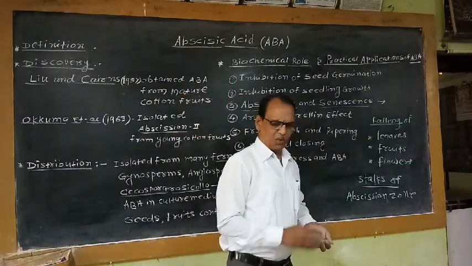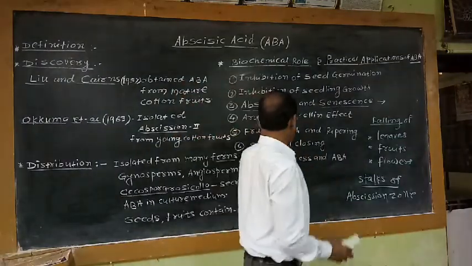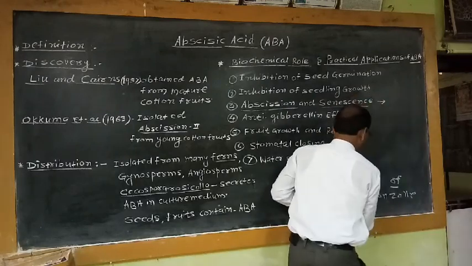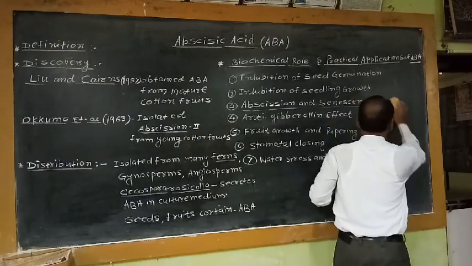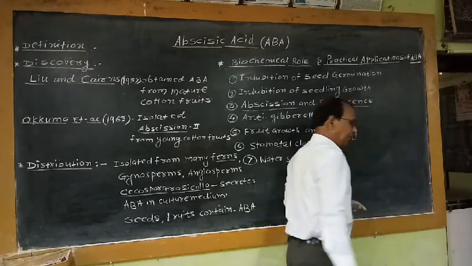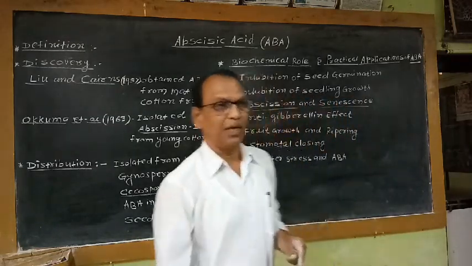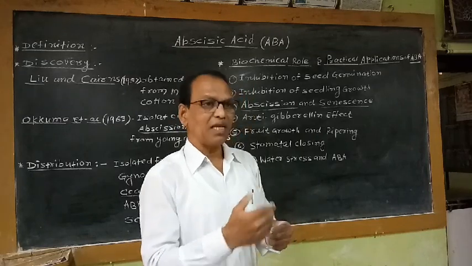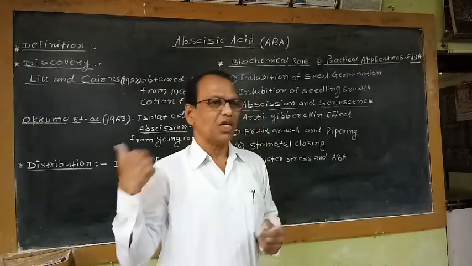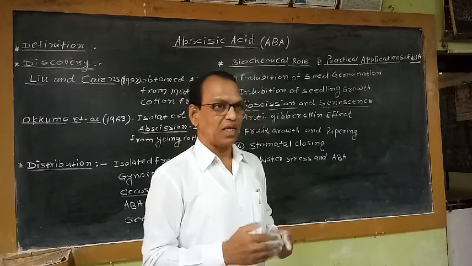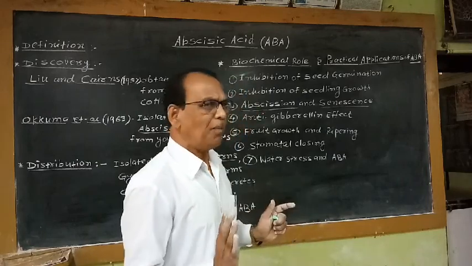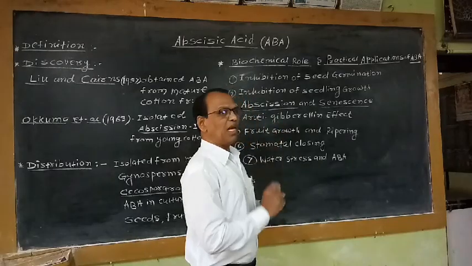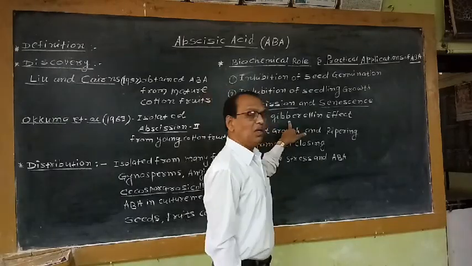The fourth biochemical role of this ABA is the anti-gibberellin effect. So we have studied already the role of gibberellin. Gibberellin is a growth promoting substance. It plays an important role in different physiological activities which are beneficial for the plant growth. That means as far as root initiation is concerned, as far as elongation of stem is concerned, so many positive activities are taking place due to the effect of this hormone gibberellin.